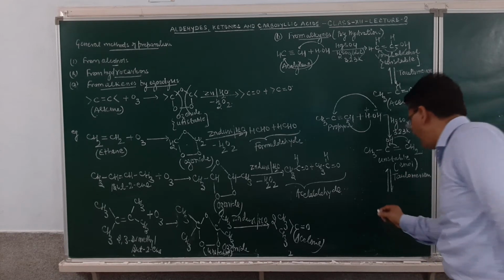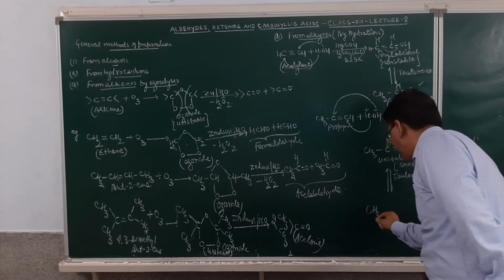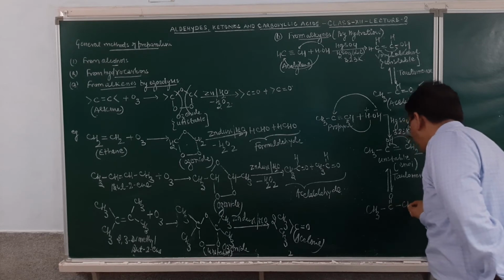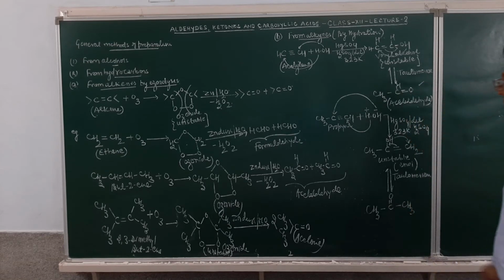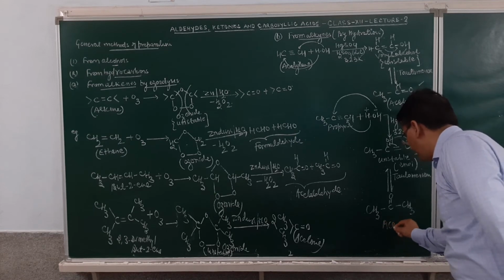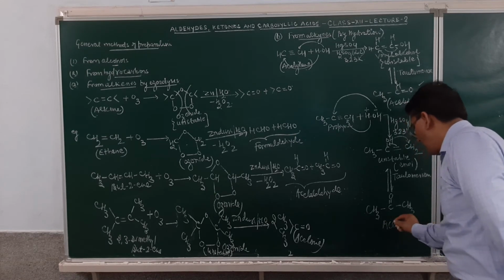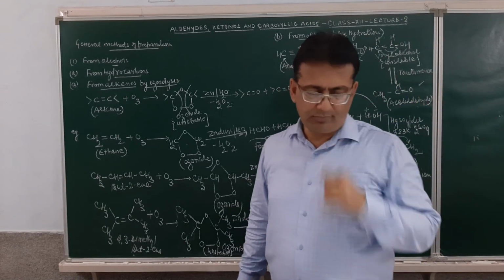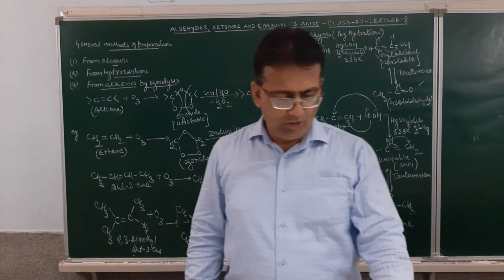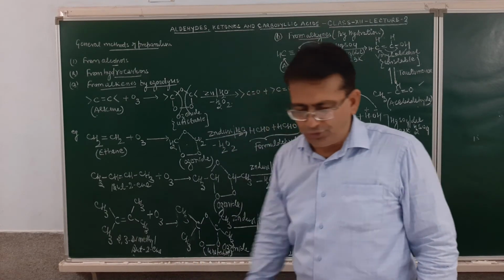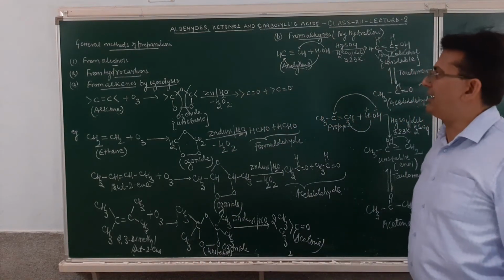And this will result in the formation of acetone molecule, CH3COCH3. So the product obtained will be acetone molecule. Am I getting clear or not, student? Am I clear? So this way you may prepare aldehydes and ketones from hydrocarbon.